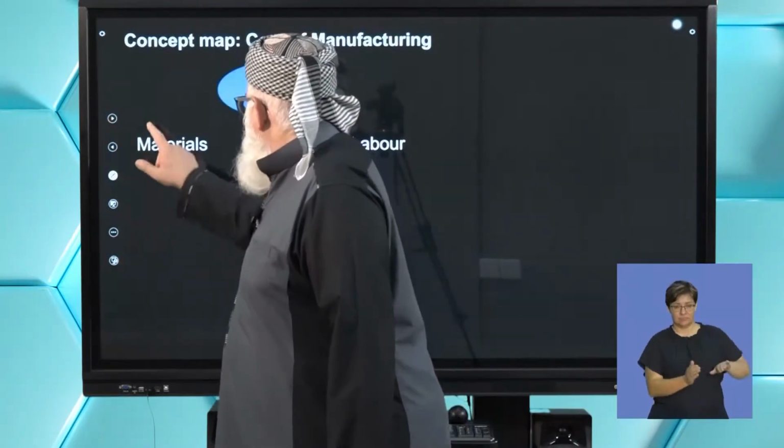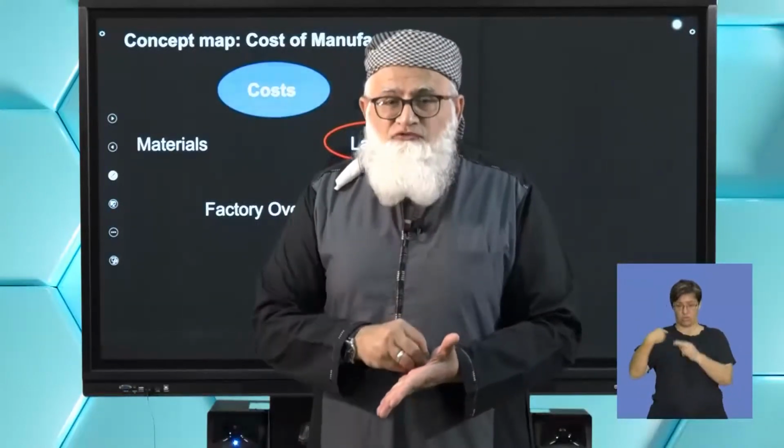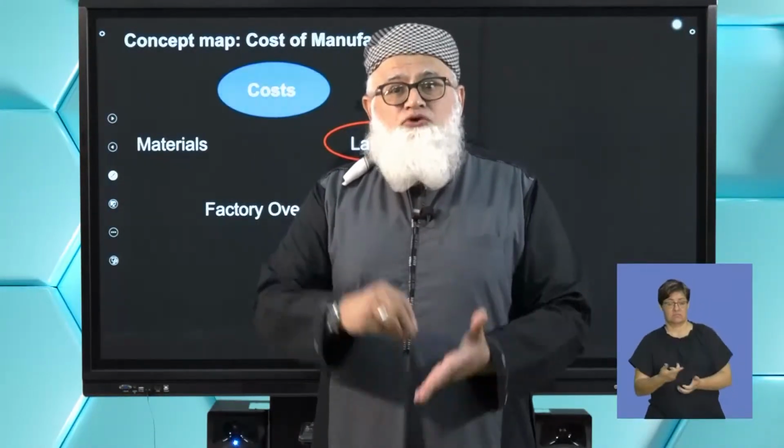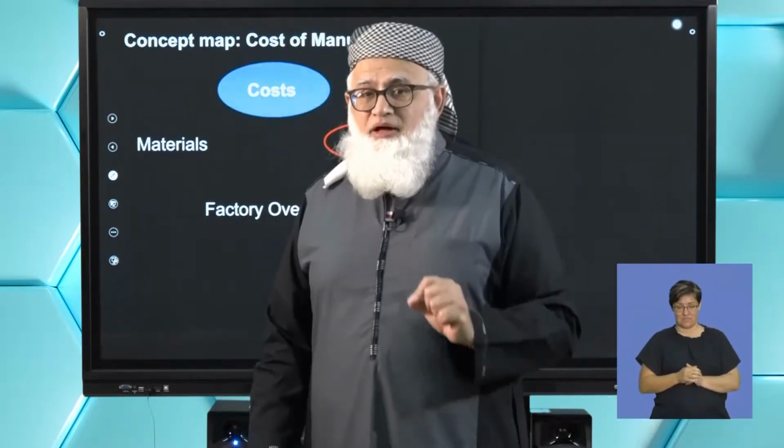The next component, we've dealt with materials, is the labor component. Now, obviously, you have people working in the manufacturing process, people that are directly involved in making that particular product. That's what we refer to as our labor component.